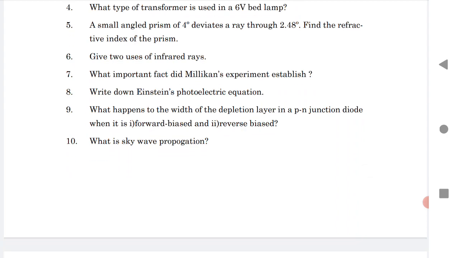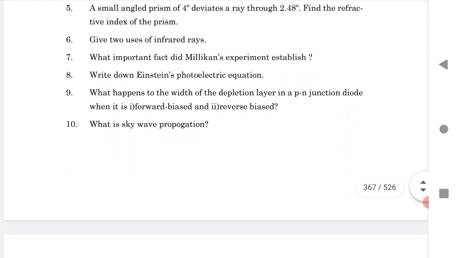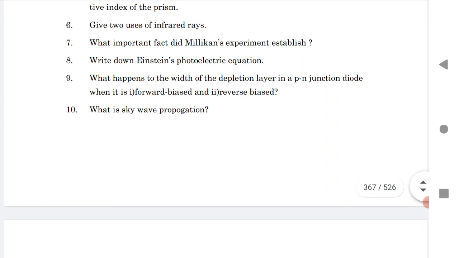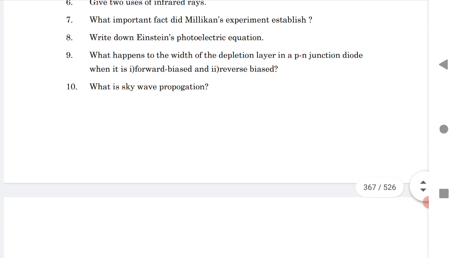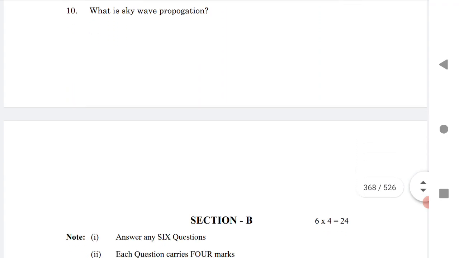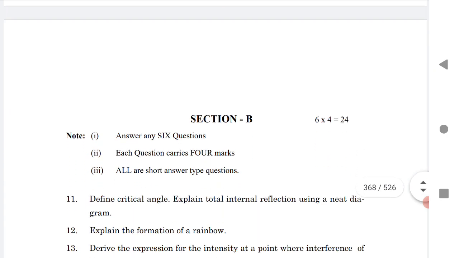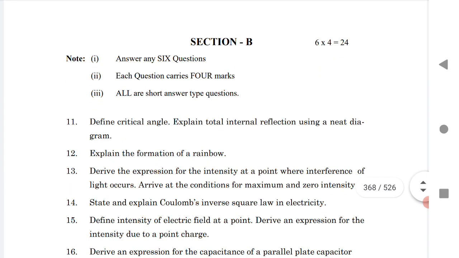Seventh question, what important fact did the Millikan experiment establish? Eighth, Einstein photoelectric equation. Ninth is forward bias and reverse bias. Tenth question, what is skywave propagation? This is about the VSAQs. Let us see the SAQ questions.